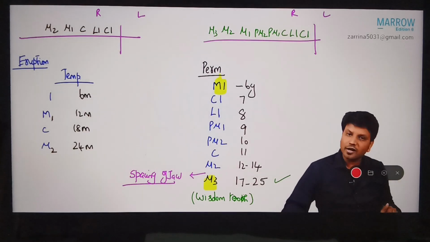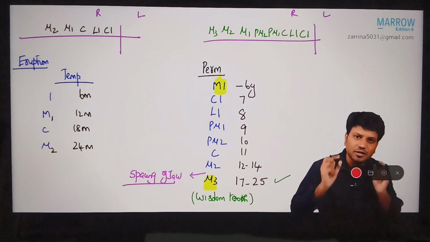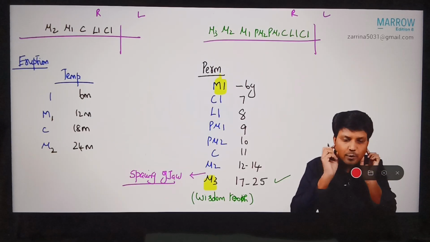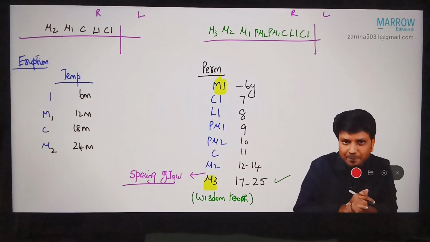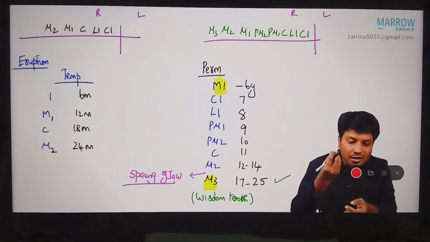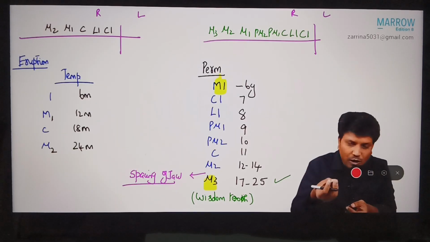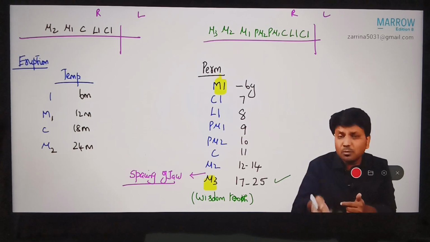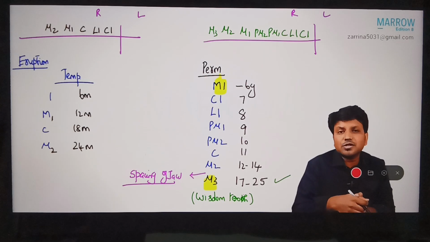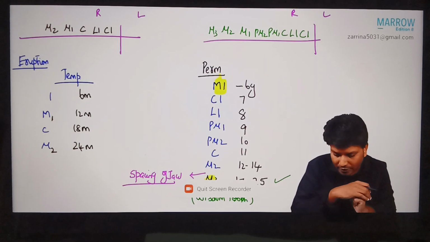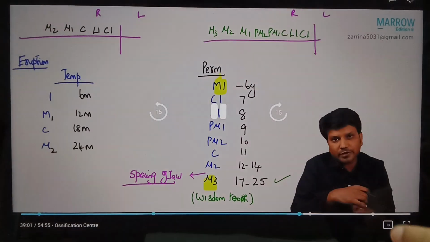When the second molar is erupting, there may not be space for the third molar to erupt. After the second molar erupts, the mandible will grow backward. It gives you space for the third molar. We call it spacing of jaw. If the growth of the mandible is not adequate, the third molar will not come out at all, because there is no space. It gets impacted in the mandible itself. That is why the most common tooth to get impacted in the mandible is the third molar. Remember, I've given you the age, and I've also given you the eruption sequence.